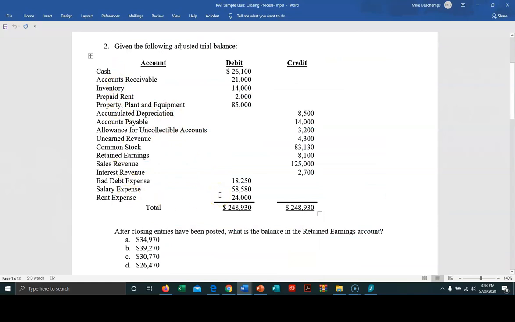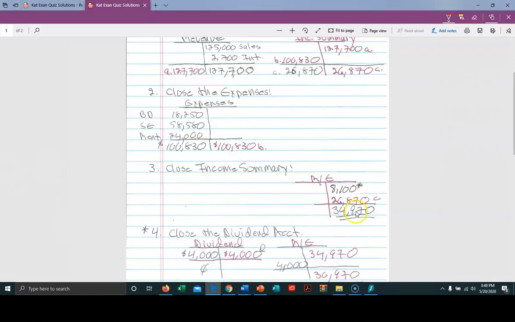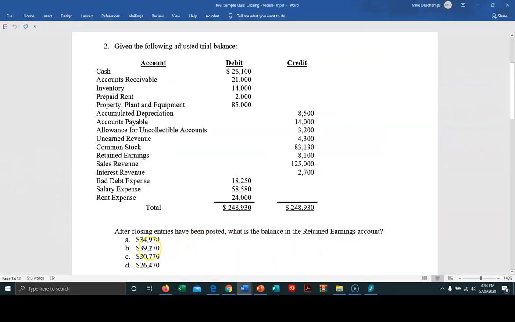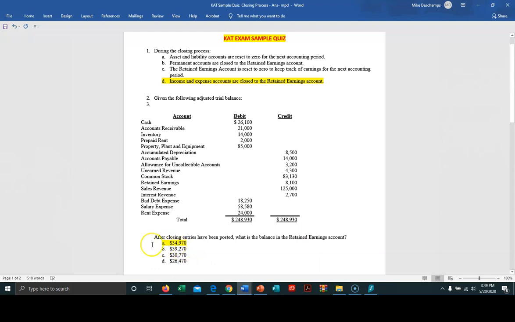However, to make this a little bit more interesting, after we go over what the correct answer is, we're going to factor that in. So let's run back over here for a moment. And as I said, based upon steps 1, 2, and 3, because the problem did not have any dividends, we have got an answer of $34,970 as the ending balance in the retained earnings account. And as we go back to the problem information, we see that there's an option there for $34,970, which means at the end of the day, that is our correct answer for this problem.